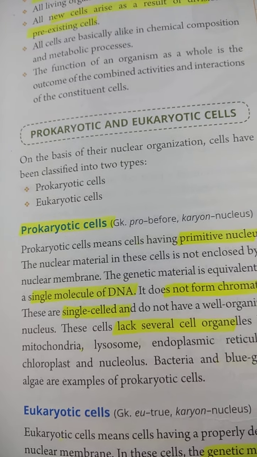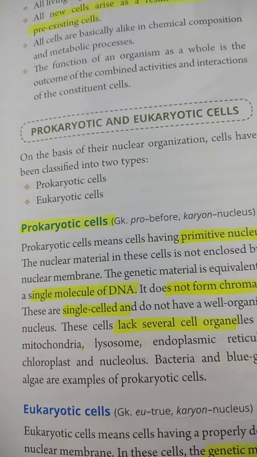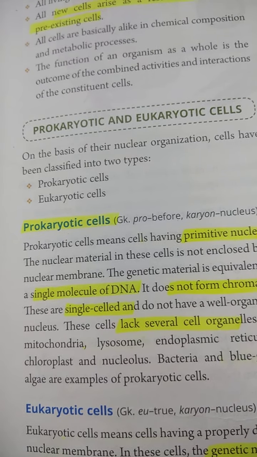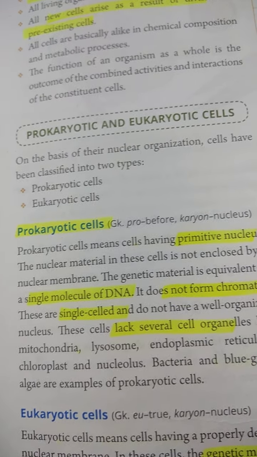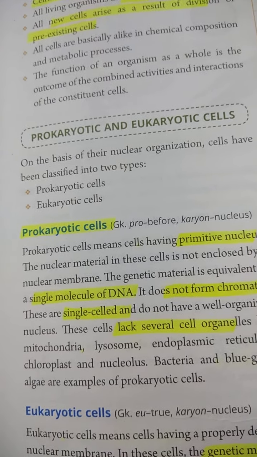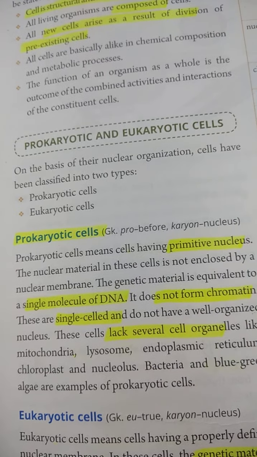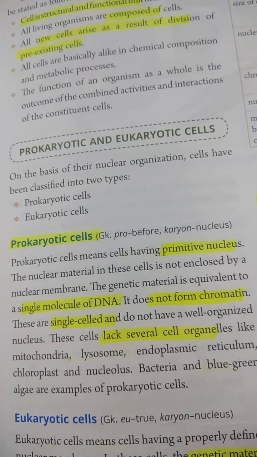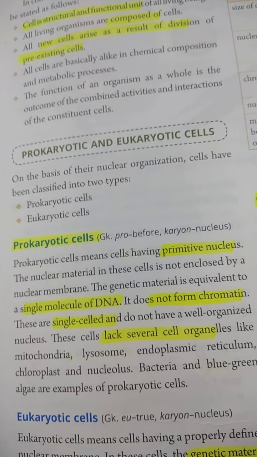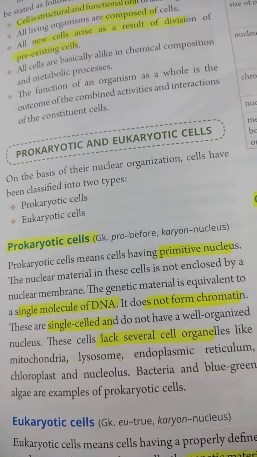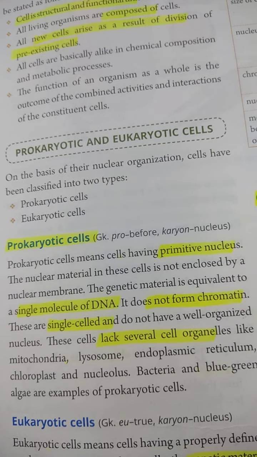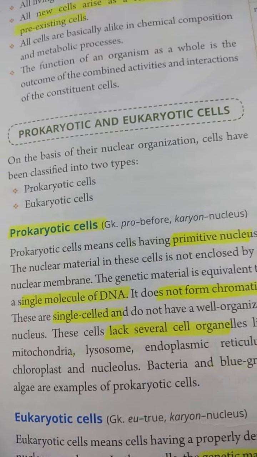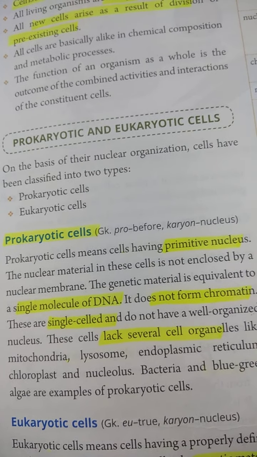single molecule of DNA. Means when we see this prokaryotic cell under the microscope, we will see that a single molecule of DNA is there, circular DNA, and it does not form chromatin. So only a single circular DNA is present in the prokaryotic cell, and it does not form chromatin, and these are single cells, and they do not have a well organized nucleus.